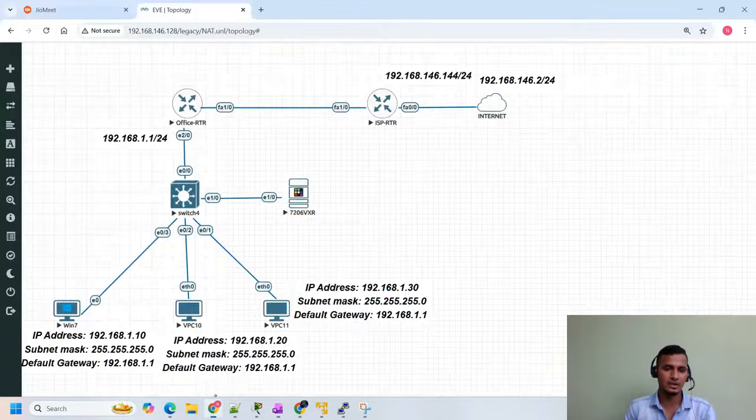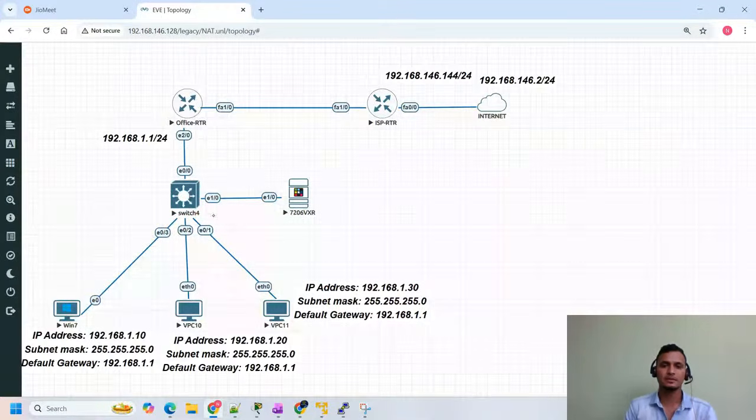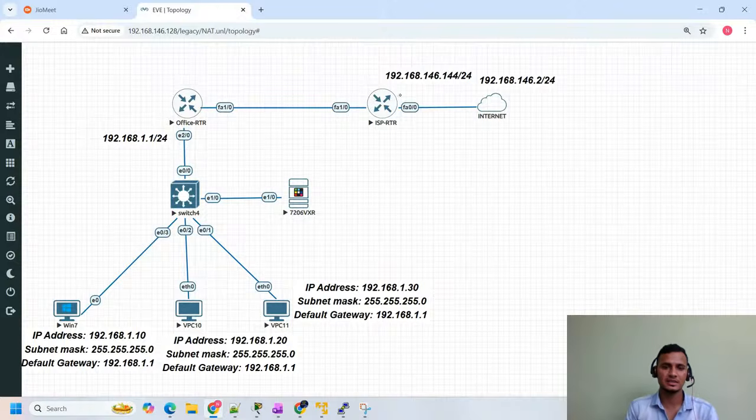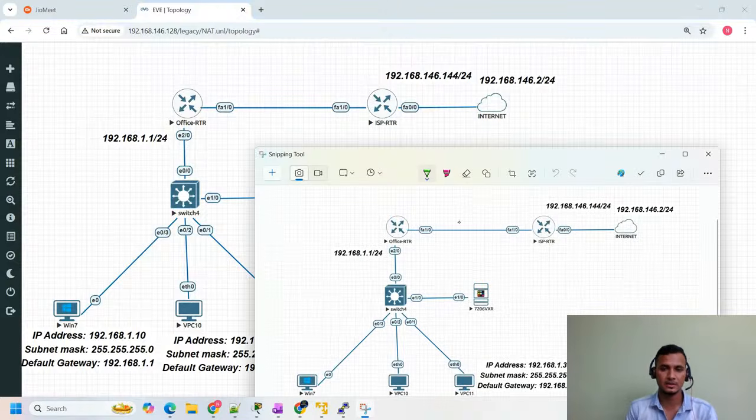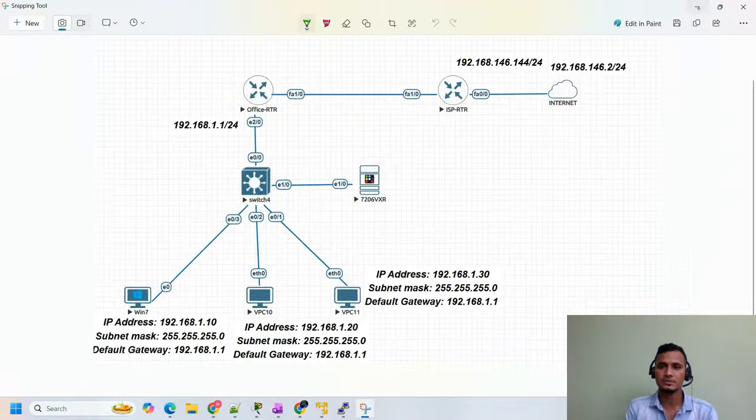So this is my lab. Here we have the lab connectivity as we discussed. Let me take the snap. As we discussed, in my lab I'm going to configure the IP address on this interface.